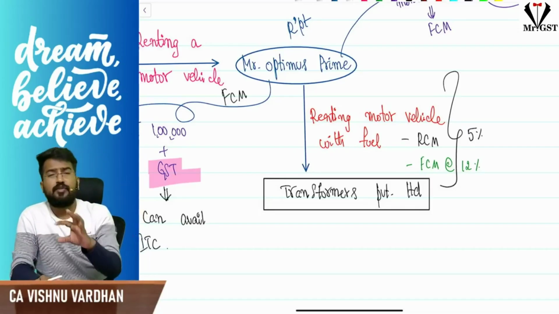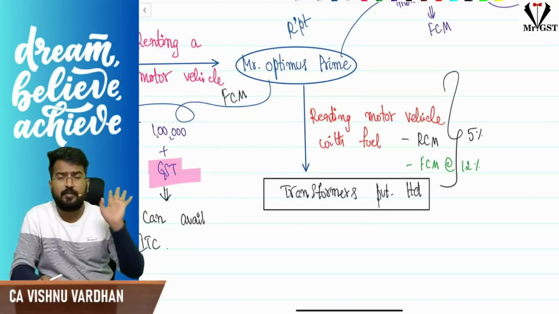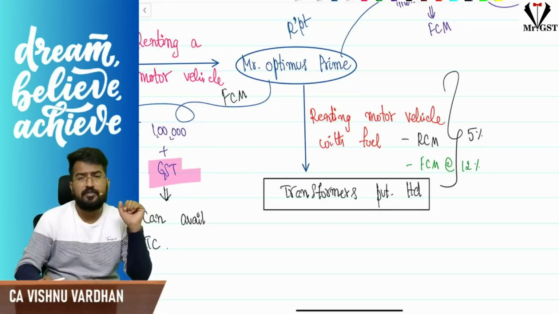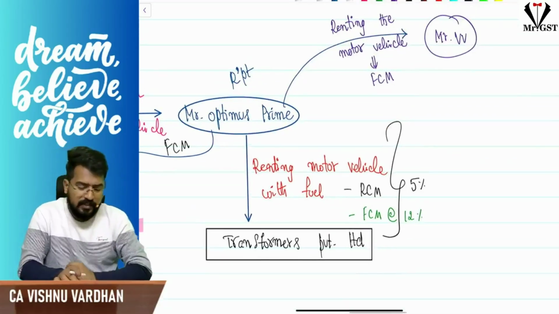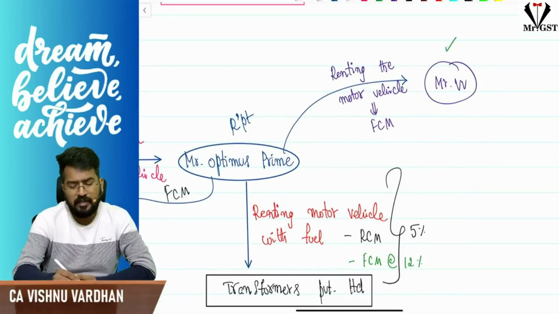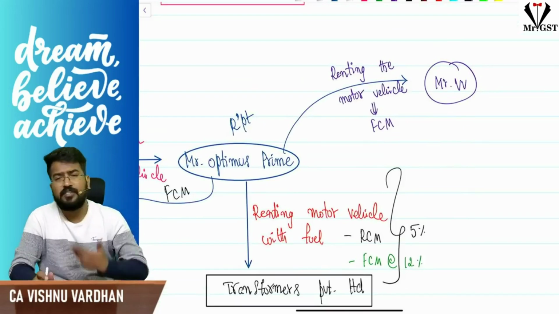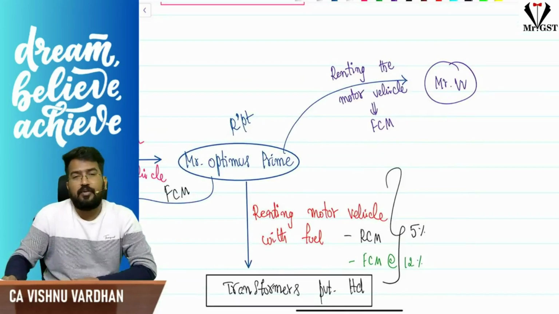But if they want to shift to FCM, they can. RCM means 5% with limited ITC, only on the same line of business. Or you can go with FCM, complete 12% with full ITC. If I am a non-body corporate renting the motor vehicle to a non-body corporate, then you are violating the condition. No RCM, it is straight away FCM. So that is the entry of renting the motor vehicle with cost of the fuel included.